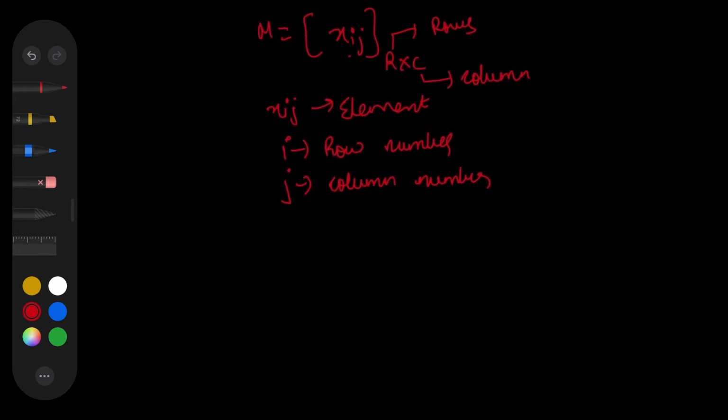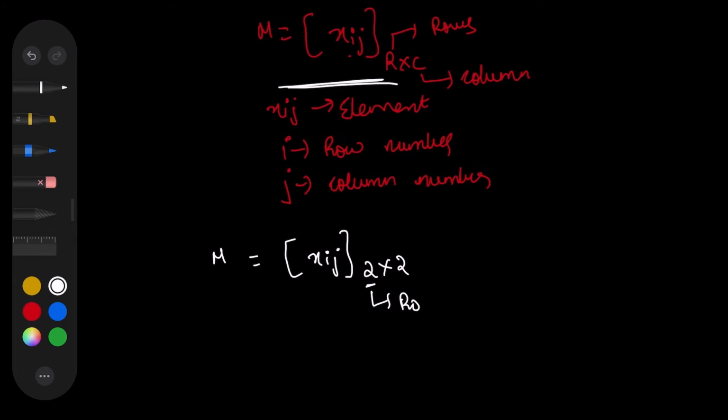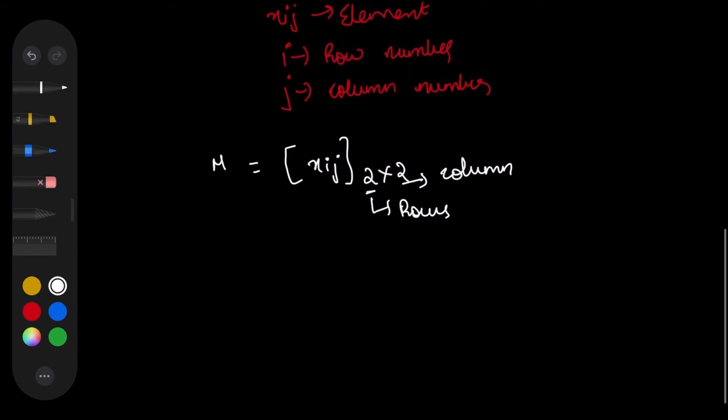So if we take an example of it, let us build a matrix now. Let us build a matrix M equal to x of ij, a 2 cross 2 matrix, which means the first 2 represents the number of rows and the second 2 represents the number of columns. So this matrix M has 2 rows and 2 columns.